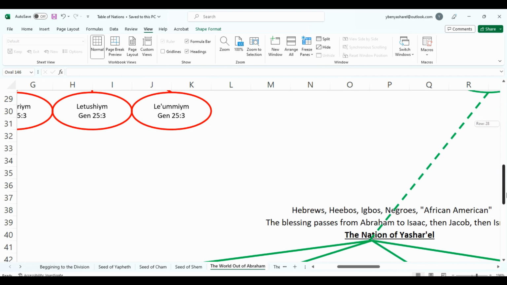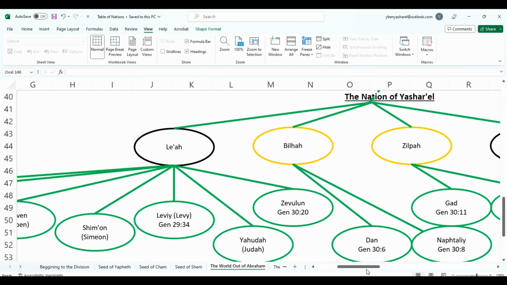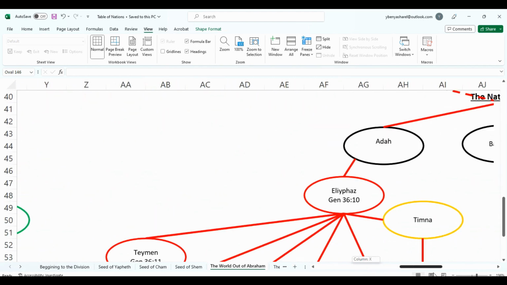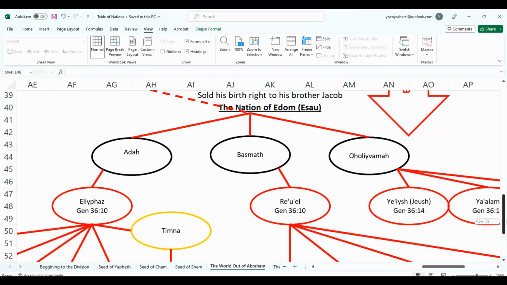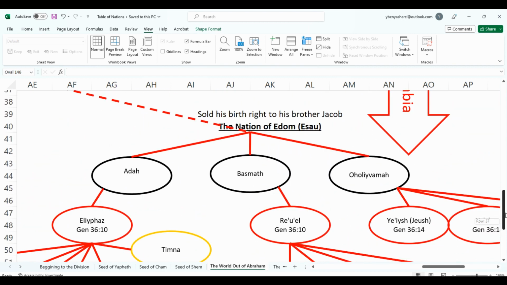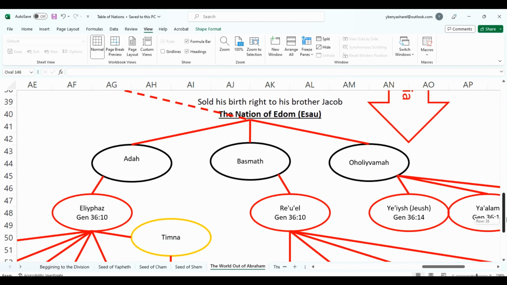Okay, that's the top two. The bottom two again is Israel and the Edomites. Now, the Edomites also dwelt in the same region as the Arabs. So Esau, that's where we get the term Edom, obviously.